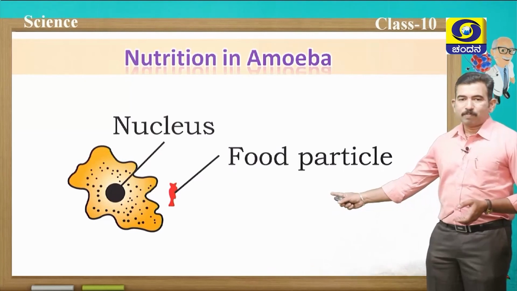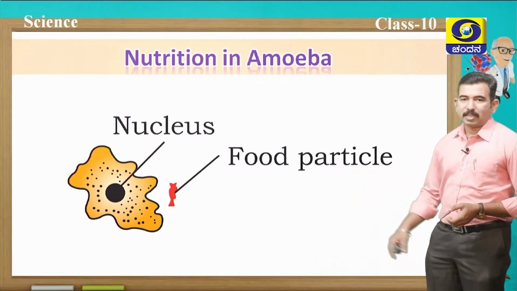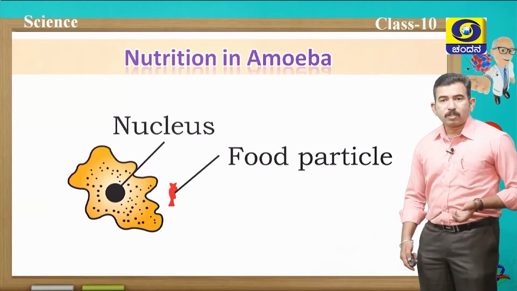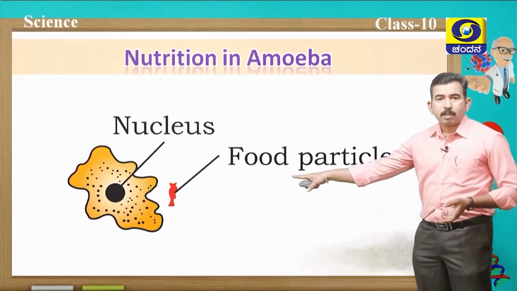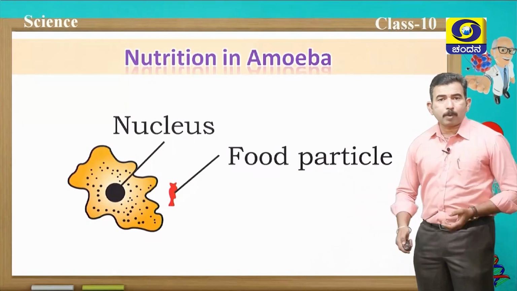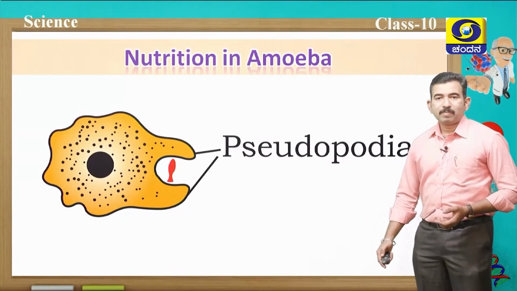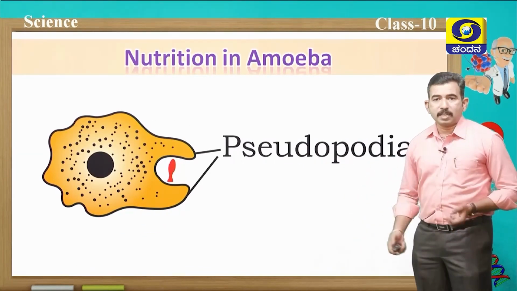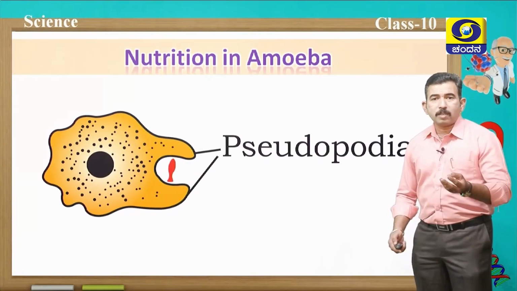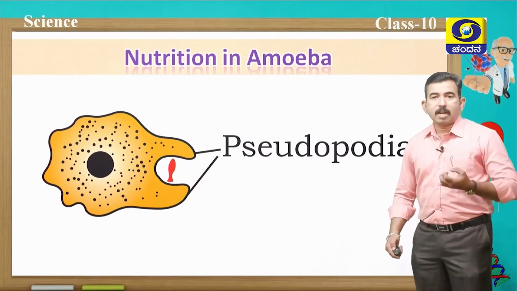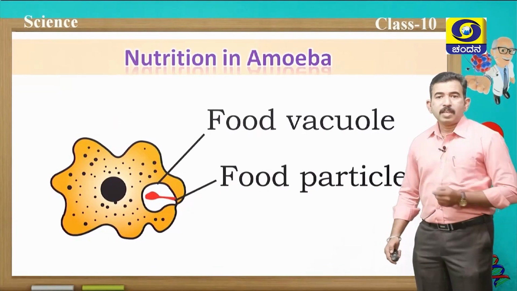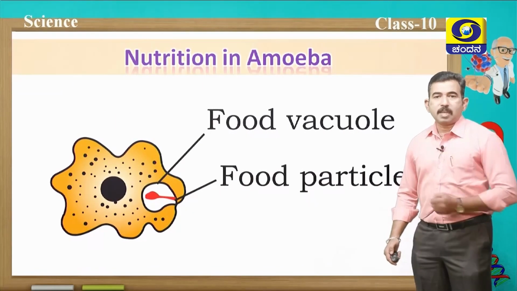Here you can see an amoeba and a food particle. Amoeba has no fixed mouth, then how will it ingest the food? Of course, when the food particle is near to the body of the amoeba, it extends its temporary finger-like projections called pseudopodia and engulfs that particular food particle. And when it engulfs the food particle along with a small amount of water, it takes in that food particle in the form of a food vacuole. And this food vacuole is also known as a temporary stomach.